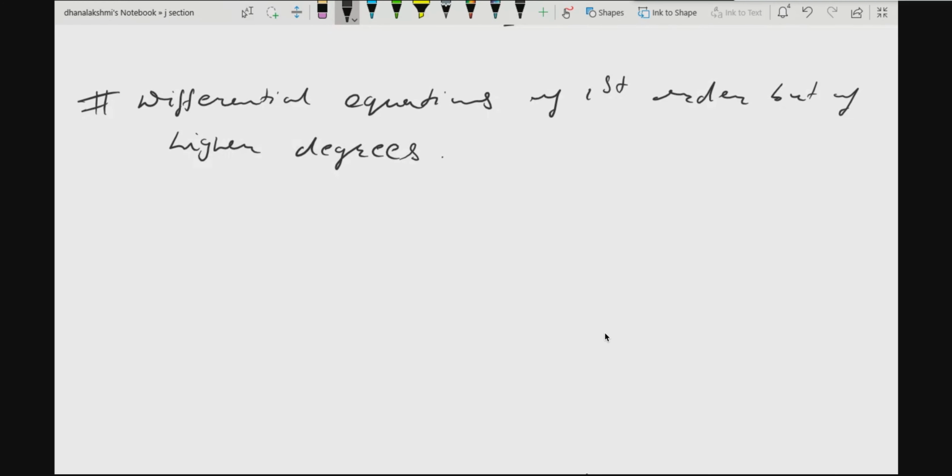Order is still 1 only, but the degree is more than 1. That means the question will have some function in terms of x, y, dy by dx, the most general form I'm writing. Since I'm saying nth degree differential equation, it will have dy by dx